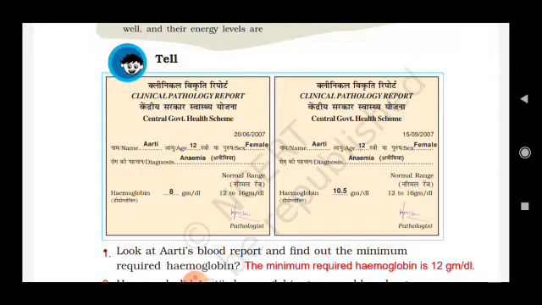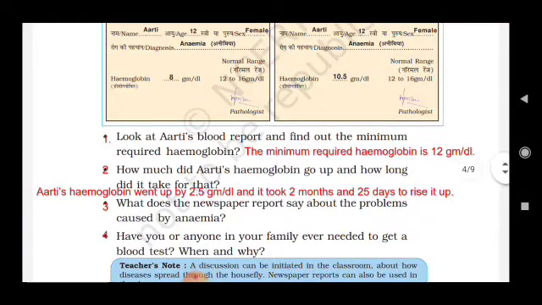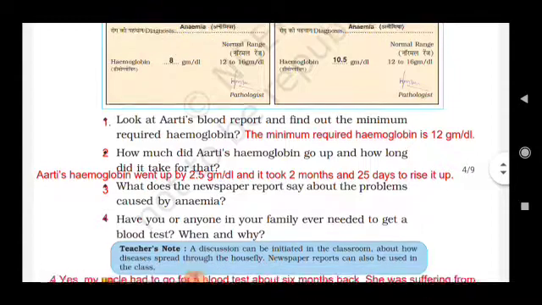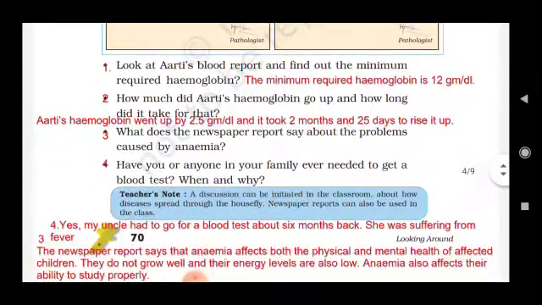Then after 2-3 months, it is found that the hemoglobin level has increased and has come to 10.5 gram per deciliter. Look at Aarti's blood report and find out the minimum required hemoglobin. The minimum required hemoglobin is 12 gram per deciliter. How much did Aarti's hemoglobin go up and how long did it take? Aarti's hemoglobin went up by 2.5 gram per deciliter and it took 2 months and 25 days to rise.